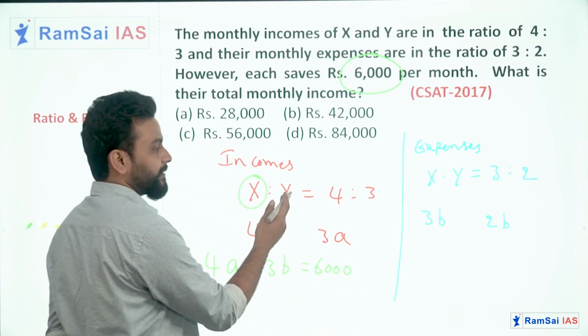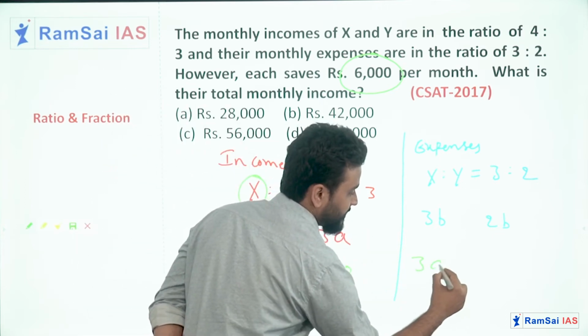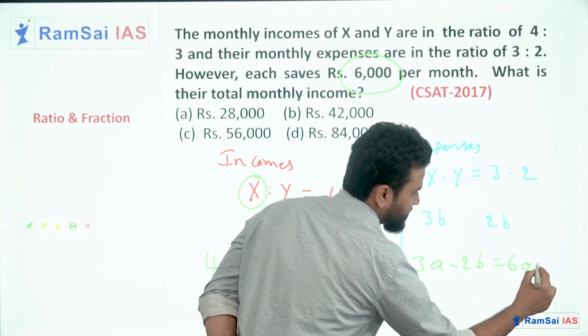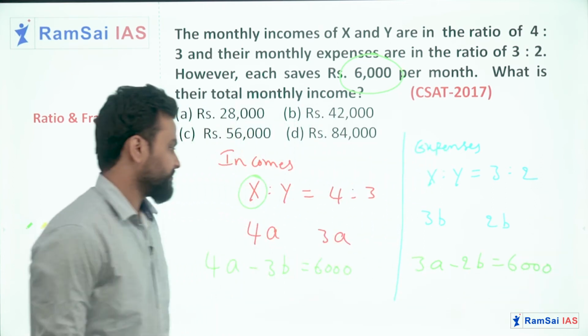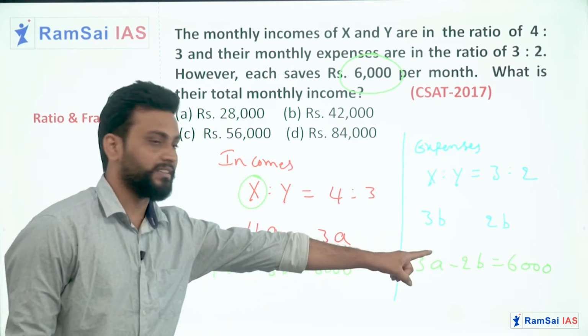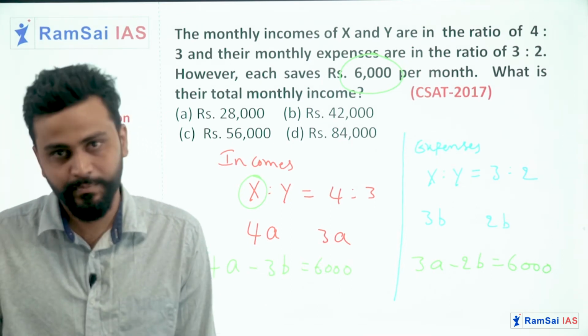Similarly, when it comes to Y, Y is earning 3a rupees and it is spending 2b rupees. This is also equal to 6,000 only. Guys, can you observe? We have two unknowns, A and B, and we have two equations. Solve them, you will get the values of A and B.